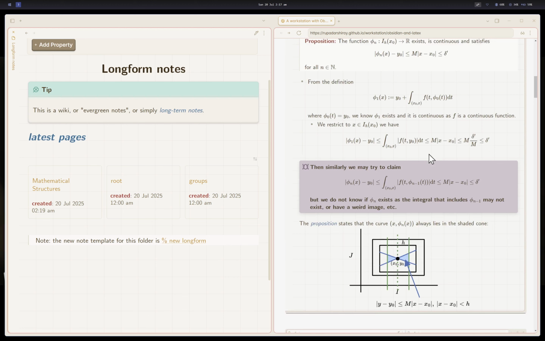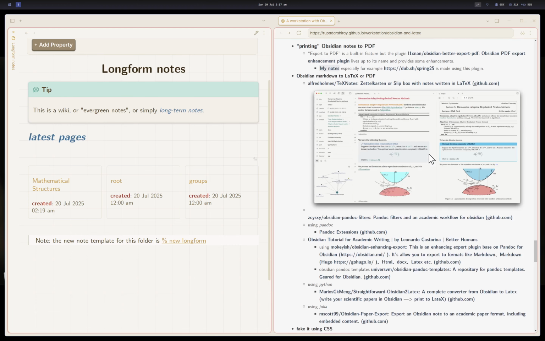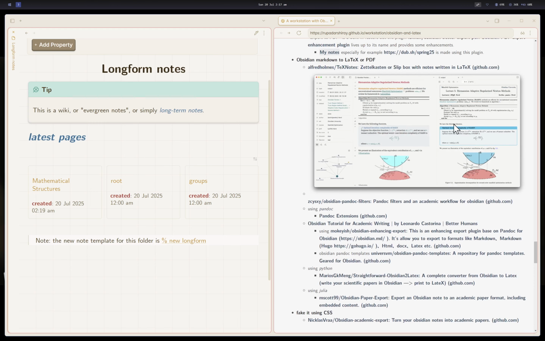Because Obsidian and LaTeX documents are philosophically different, not just technically. There should be an intermediate step between converting one to the other. I have not found a good way to convert one to the other. There are ways that are listed here in my article. Now, some of them work.